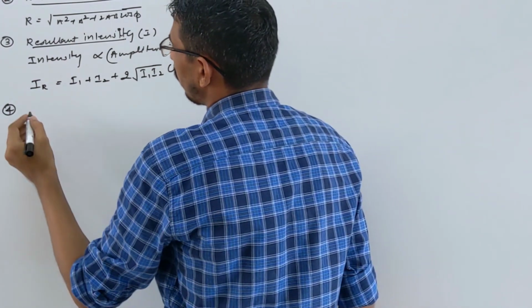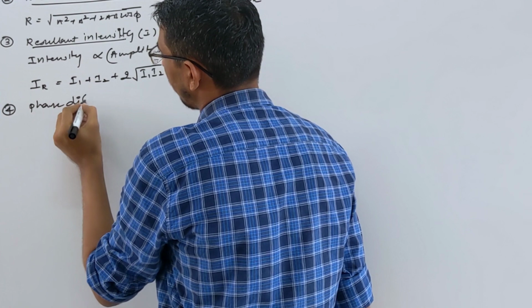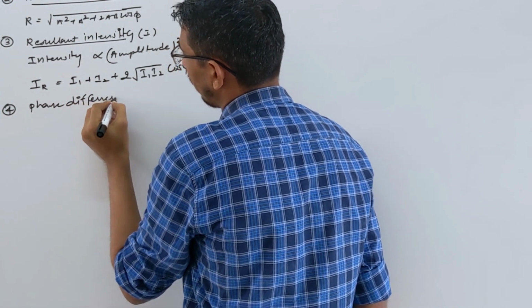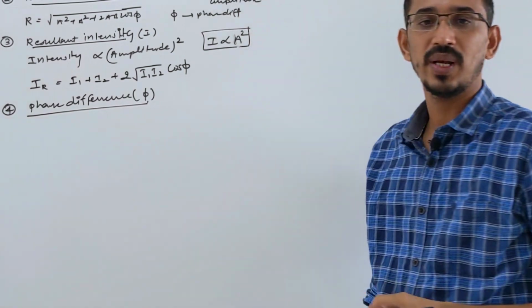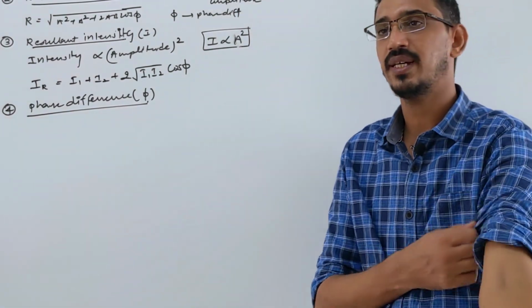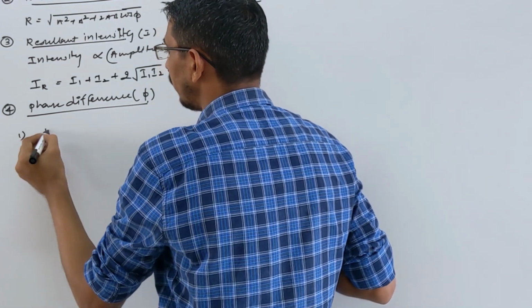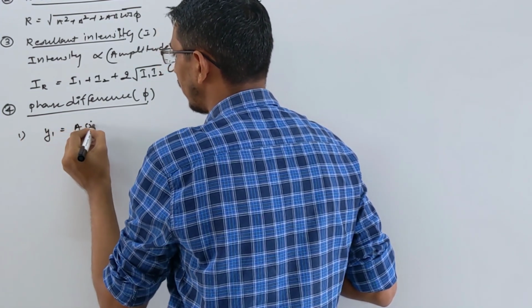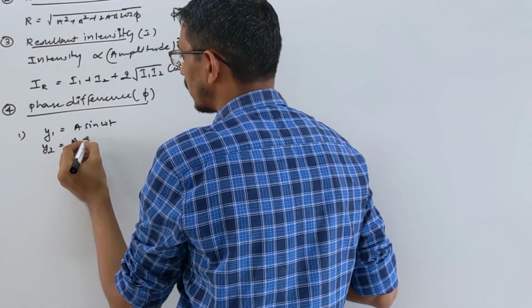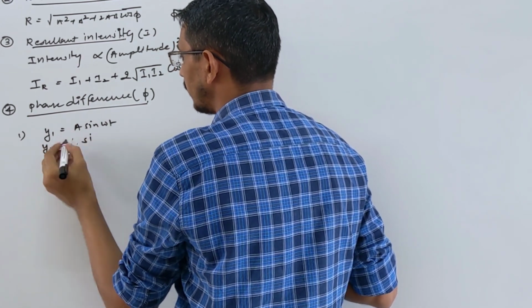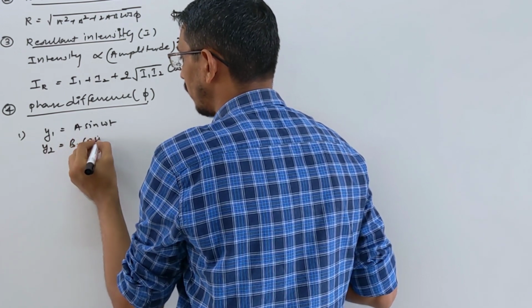Then we want to calculate the phase difference. We have learned it many times, but I am reminding you here. There is no formula at all; with the help of examples we will see how to calculate it. Suppose y1 equals A sin omega t, and y2 equals B cos omega t.